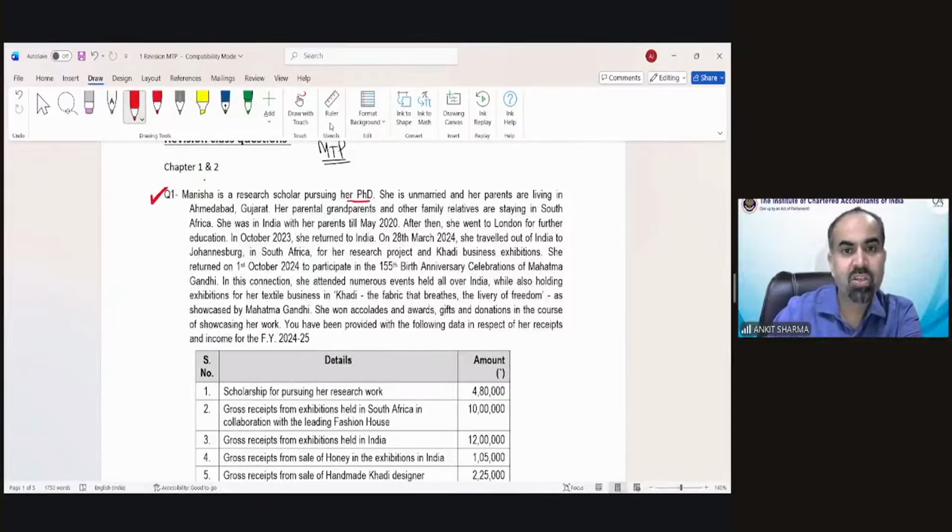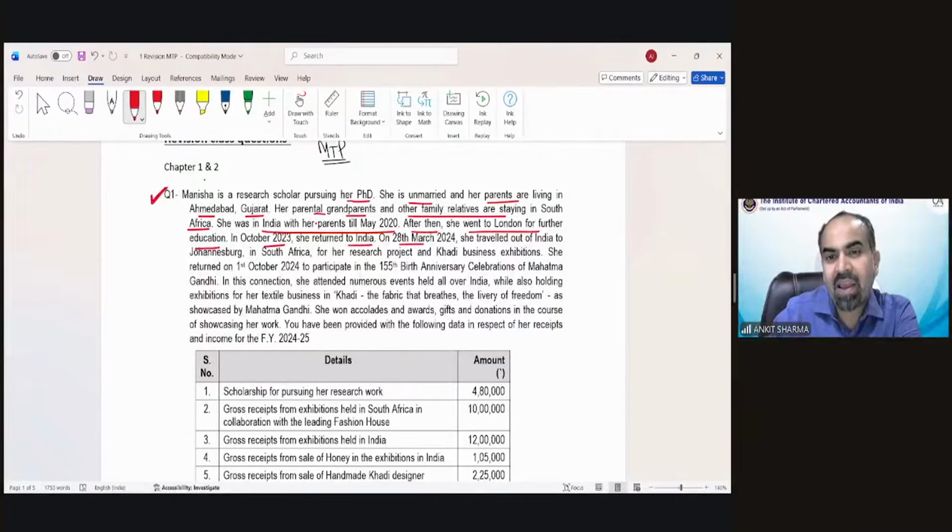Manisha, the research scholar pursuing her PhD, is unmarried and her parents are living in Ahmedabad, Gujarat. Her paternal grandparents and other family relatives are staying in South Africa. She was in India with her parents till May 2020. After that, she went to London for further education. In October 2023, she returned to India.